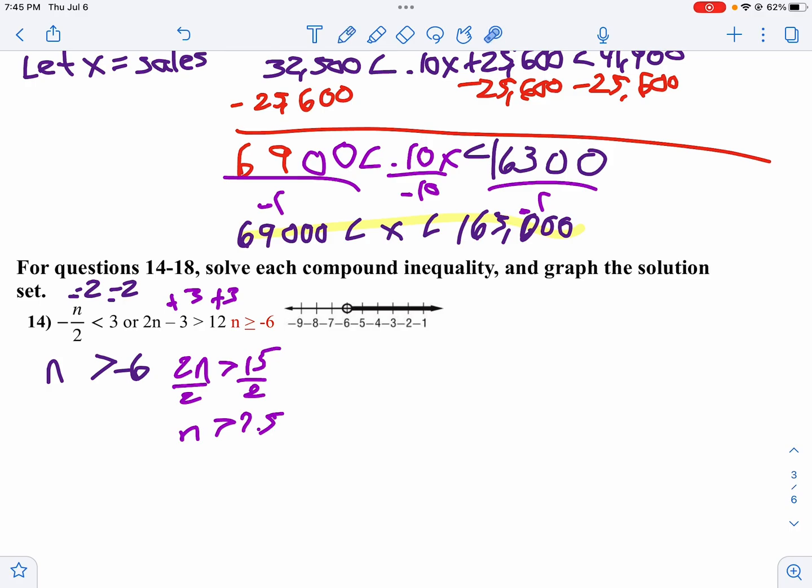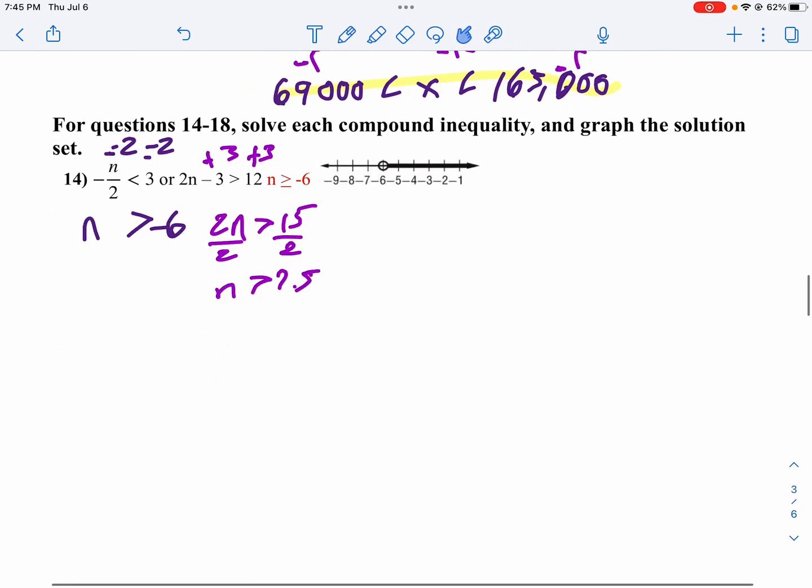Notice when I graph my first one, that includes my second one because 7.5 is bigger than -6. So this is an OR inequality, but you only have one solution or one graph. It doesn't split into two separate parts on this one like most do.